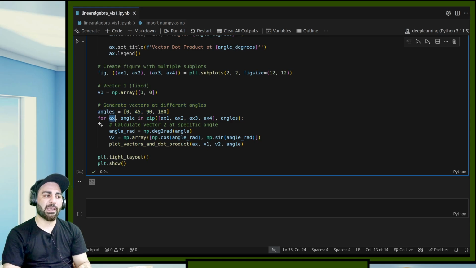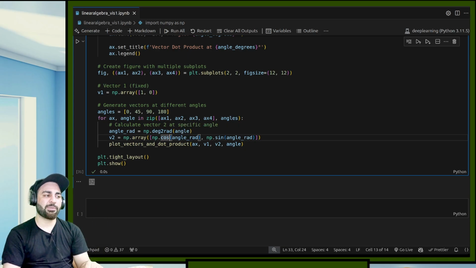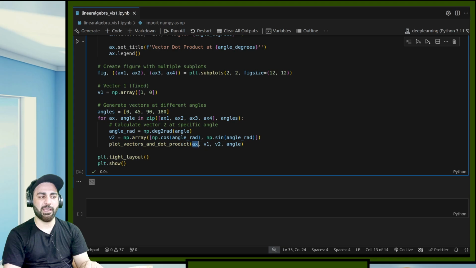So I am saying for ax and angle, zip all these things together, ax1, ax2, because I want to create 4 figures, and then give the angle in radians. So I have an angle, and I convert it into radians. Degree to radian is a function in NumPy. Now this is my v2, which is np.cos of angle, comma np.sin of angle, and plot this vector. Give ax, vector v1, vector v2, and the angle.